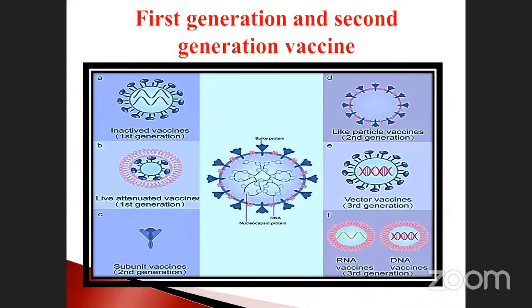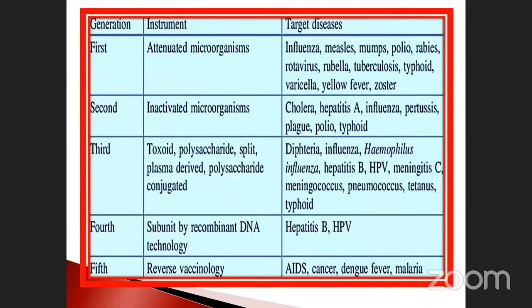And then the third generation: the vectors, and then RNA vaccine and DNA vaccine. Directly they were used as a nucleic acid. Okay, this is most importantly also very effective in nature. I think this is very, very important. See here: first generation, second generation, third generation, fourth generation, fifth generation.